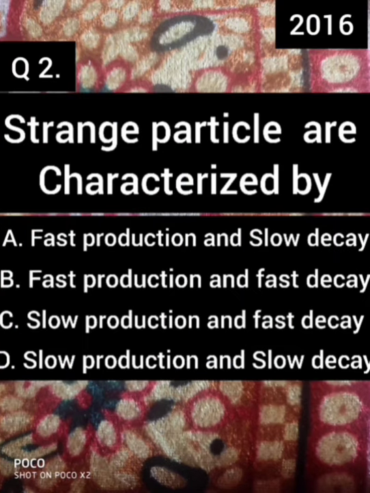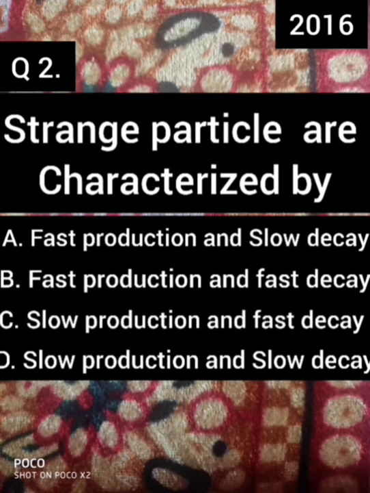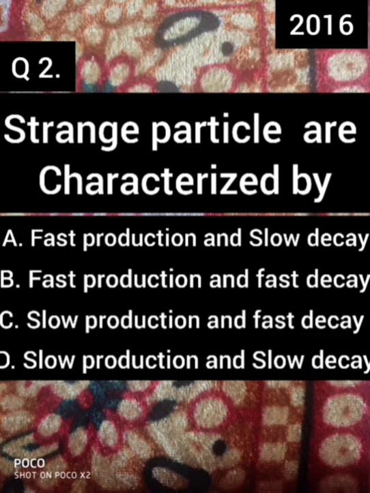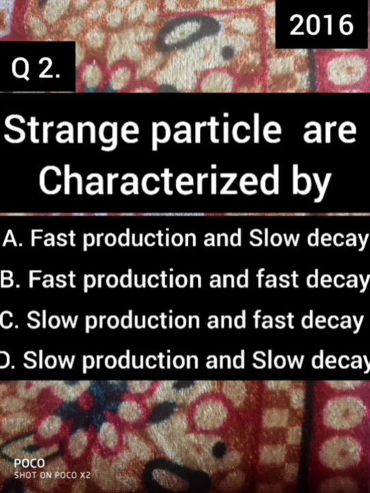Let's move on to the second question. This question is also from 2016. Question number 2: strange particles are characterized by, and the given options are option A fast production, slow decay, option B fast production and fast decay, option C slow production and fast decay, option D slow production and slow decay.